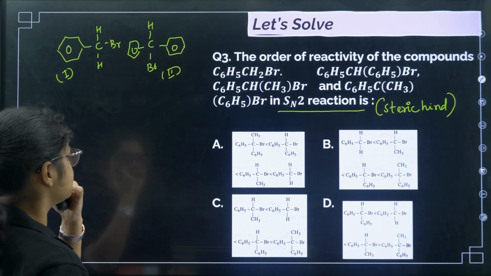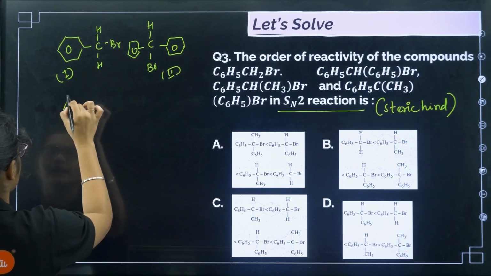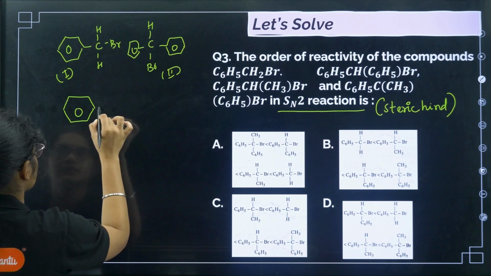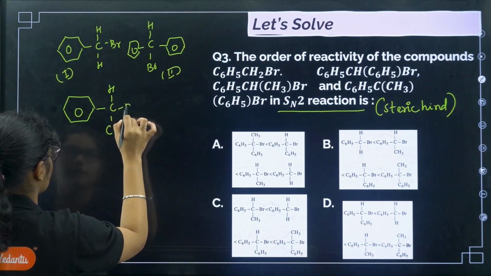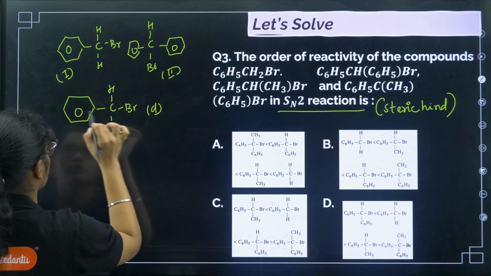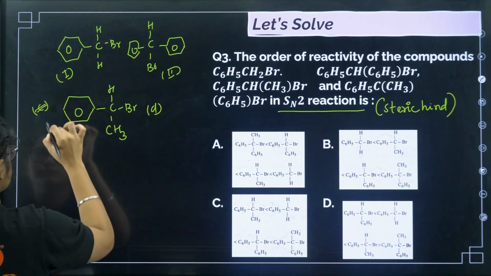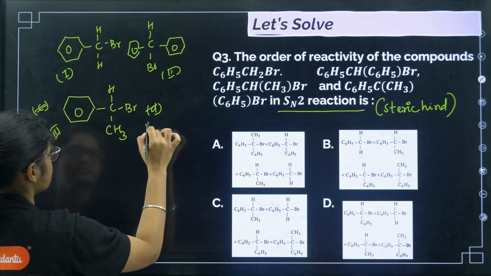Now the third one is C6H5CH3Br. This is the third compound and this is the fourth compound.